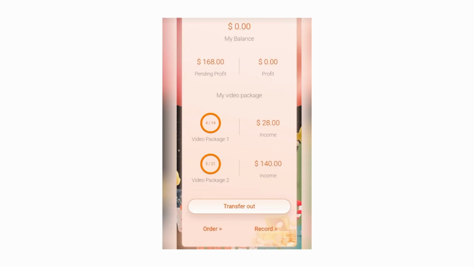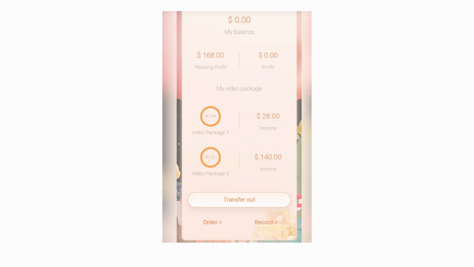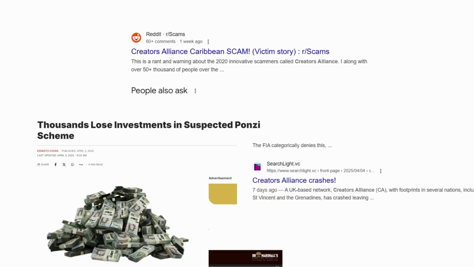But I feel the need to warn you. Creators Alliance right now doesn't exist because Creators Alliance has collapsed. It is a scam. It is a Ponzi scheme here, right? So thousands have lost investment in a suspected Ponzi scheme. It crashes and it's a scam, right? It's just a victim story. If you try to search up Creators Alliance right now, it won't exist. You won't find their website anywhere.